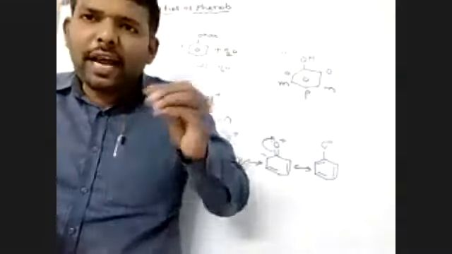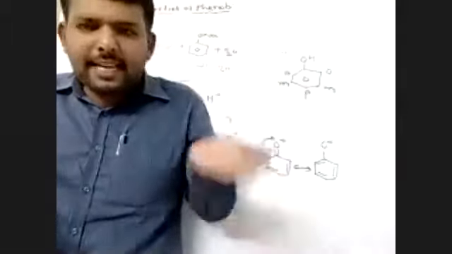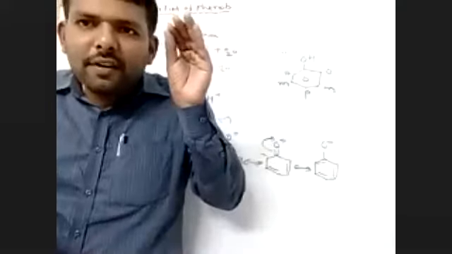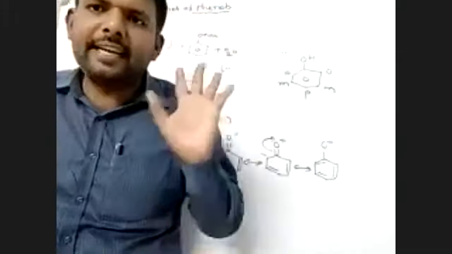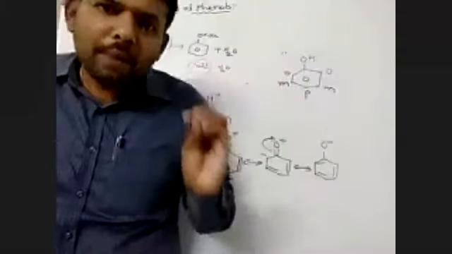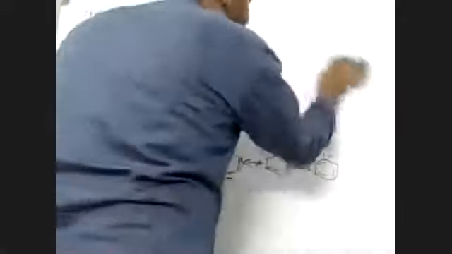Electron withdrawing groups increase acidity; electron releasing groups decrease acidity. Suppose we take one example, please observe.